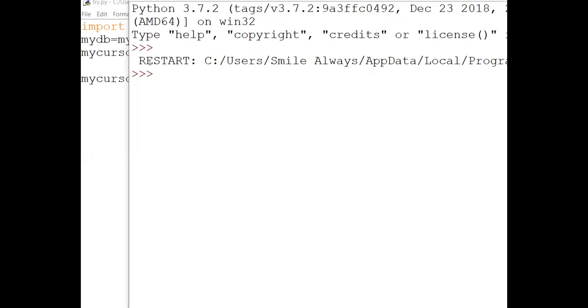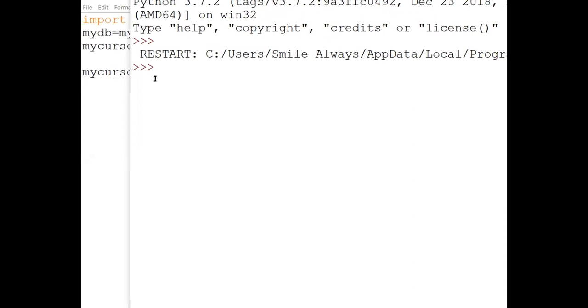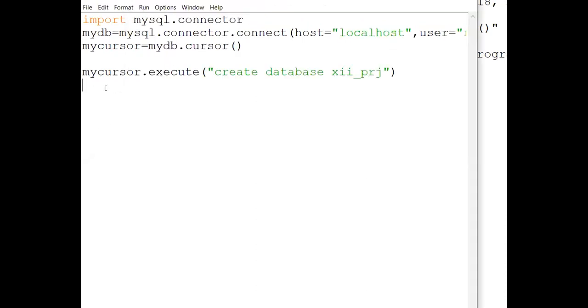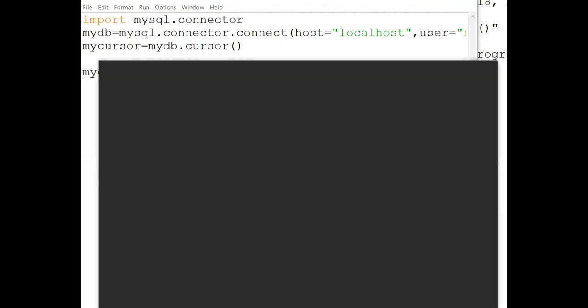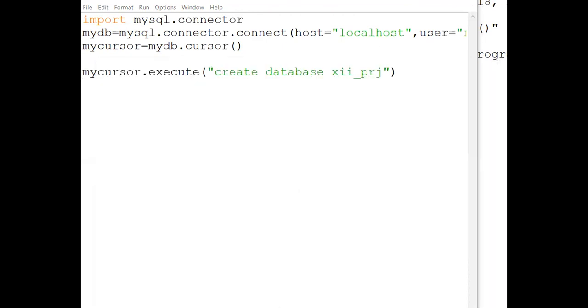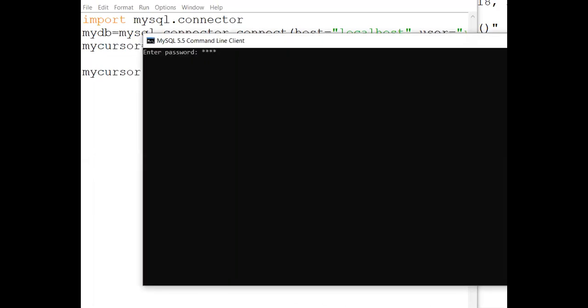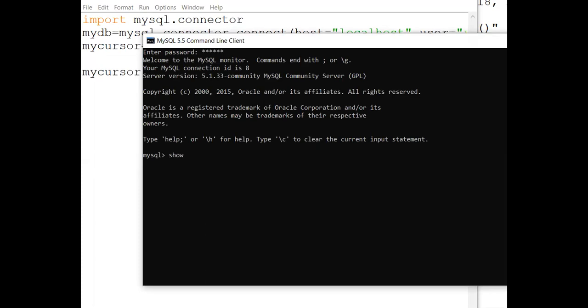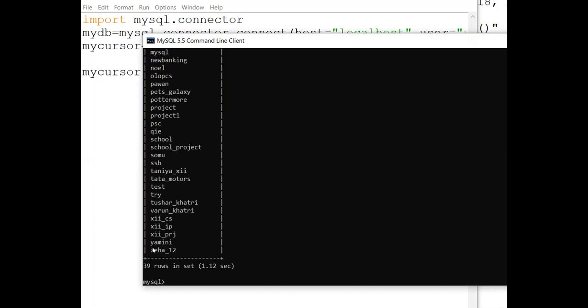Okay. Yes, ma'am. So now what you have to understand is that it is working. It is not giving me any error, which means it is working. Or I could write something in a print statement, like database created successfully. Now you see your database has been created. If you want to cross check, we can simply write over here, for example, show databases. You can see it is showing 12th PRJ. This is what we have just created.